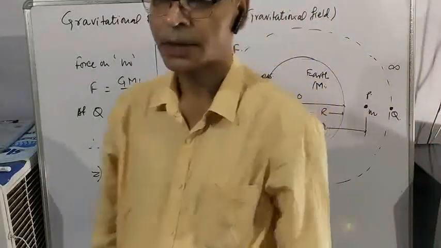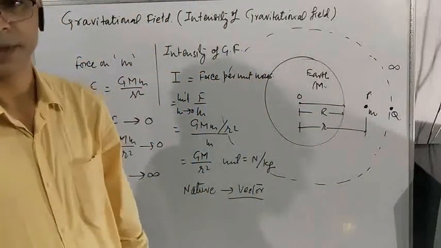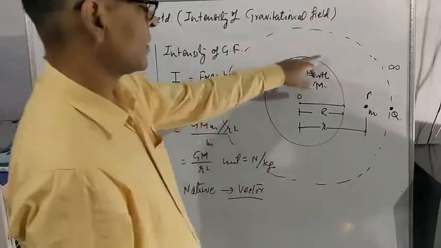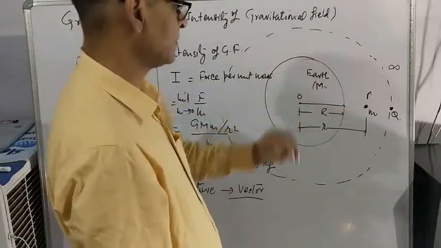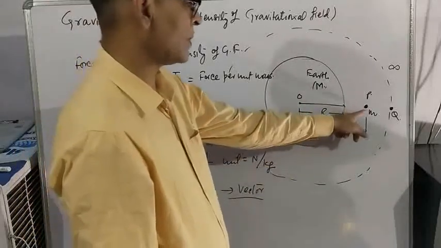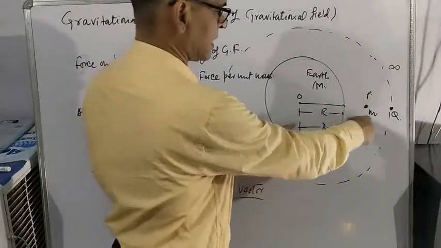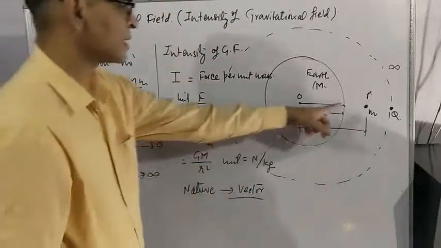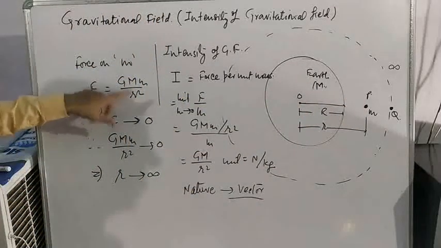Students, now we are going to study gravitational field and intensity of gravitational field. Suppose there is some planet like Earth, with mass M and radius R. A particle of mass m is kept at point P. The distance between the Earth and the particle is r, small r. So the force acting on this particle F is equal to G M m by r square.